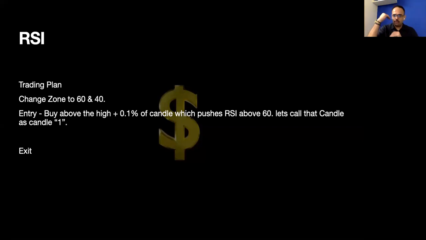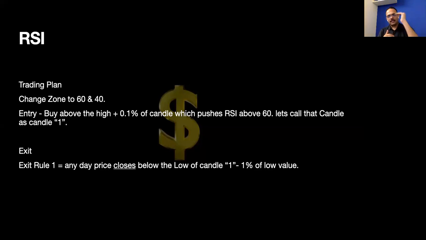Then we buy 0.1% above that candle the next day and ride the trend. Once we are in the trade, all we have to worry about is the exit. We are going to exit by two means. One, the candle which pushed the RSI above 60, we'll call it candle one. Below that candle one, we'll put a 1% stop loss. Any day it closes below that, we will exit.